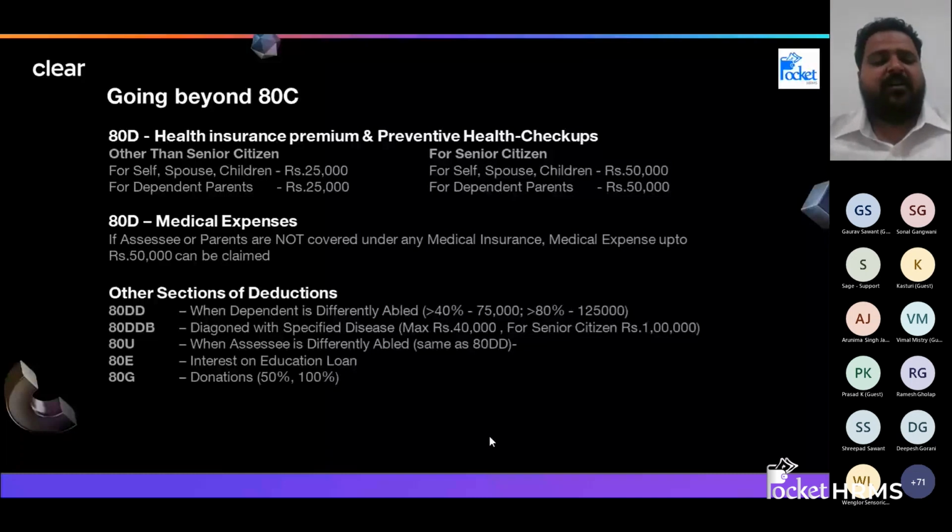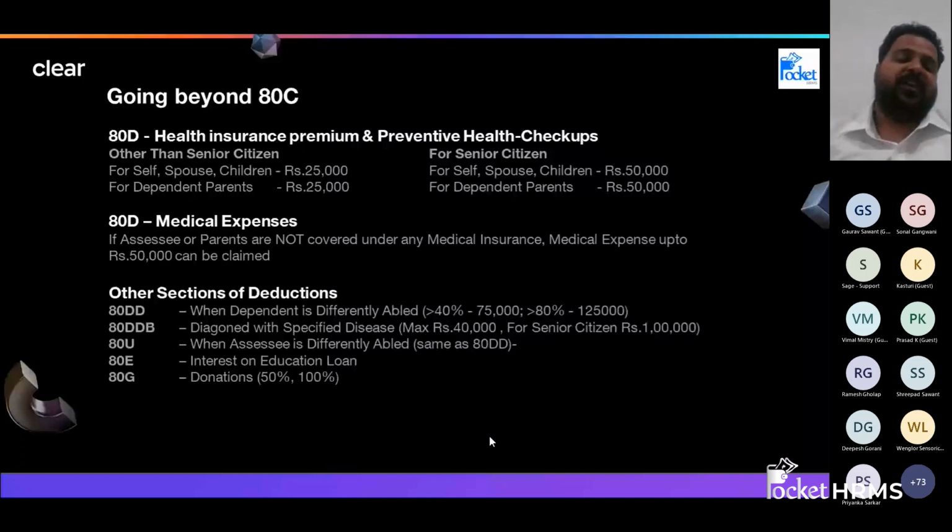If it is a normal charitable organization having 80G registration, you can get up to 50% of the total donated amount as deduction. If you are donating to specified funds like PM Cares or CM Relief Fund, then 100% is eligible. But we have to check what amount of donation we are making, and it should be only other than cash. If you are donating in cash, only up to rupees 2,000 is eligible.